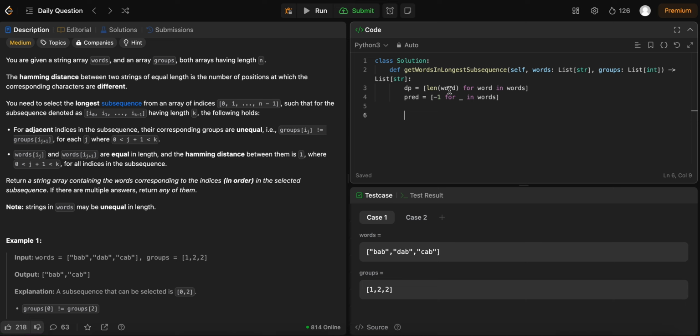So now I think we also need a function for Hamming distance. So hamdist, we have string s1 and string s2. It should return an int.